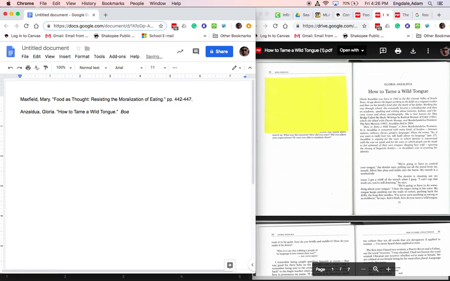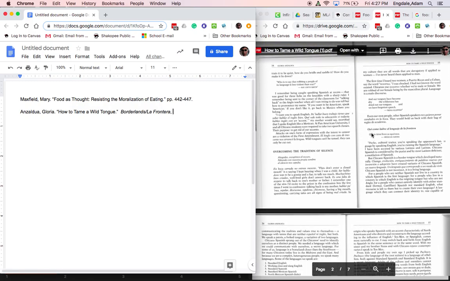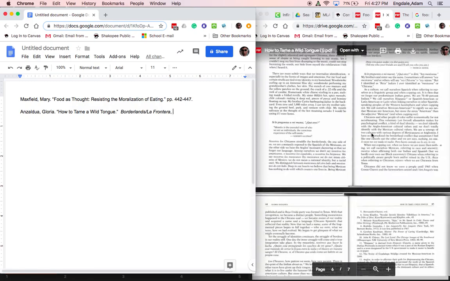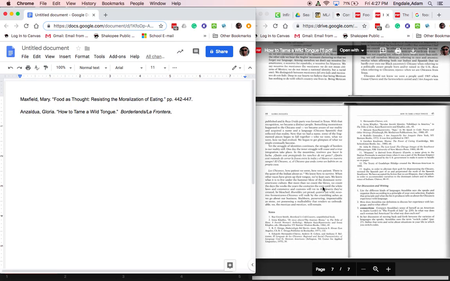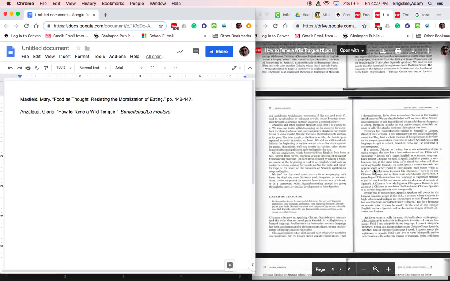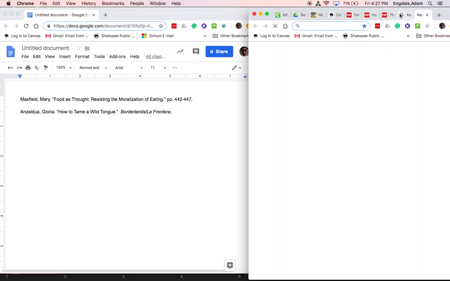Now I'm going to tell you, Borderlands La Frontera is not where I pulled this. And if I had my book, I would cite the book. But since I do have that extra piece of information, I'm going to use it. And I'm going to put that in. Now I'm going to look right here and I'm going to see if they include the dates. Okay, I don't see the dates again, but I might look up real quickly.